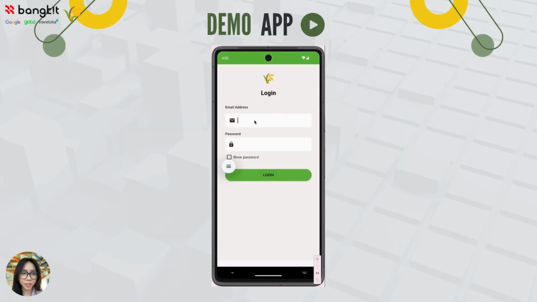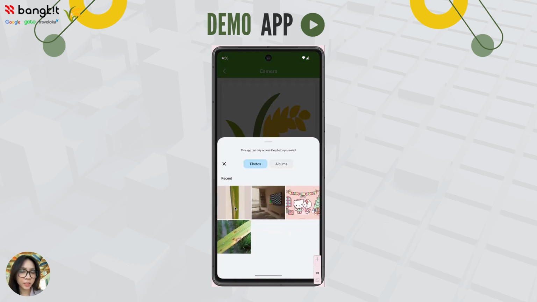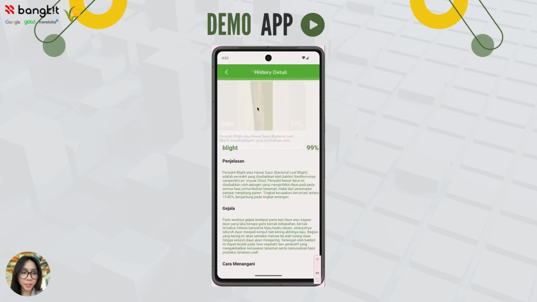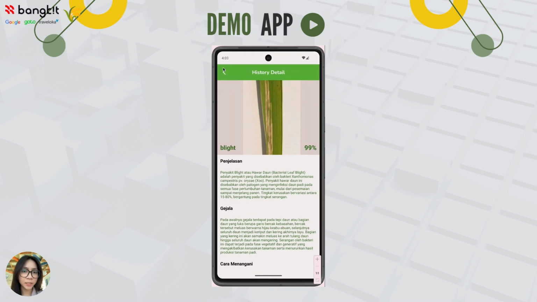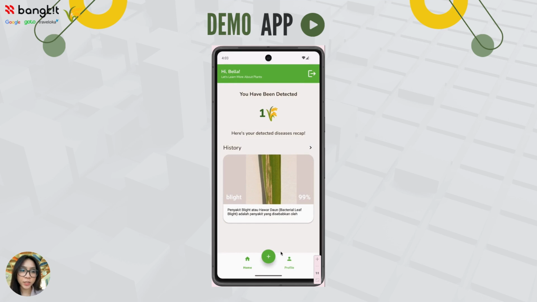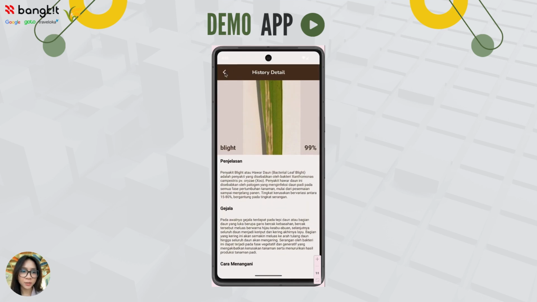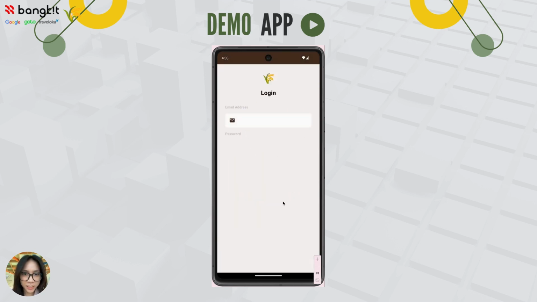Okay, now let's start our demo of the app. So first we're going to log in with our existing account, and then after that you can start to analyze. We're picking the picture from gallery, and then you can see the result in the history page, and this is the history detail page. And then you can try our dark mode feature. You can see that the UI color is changed.